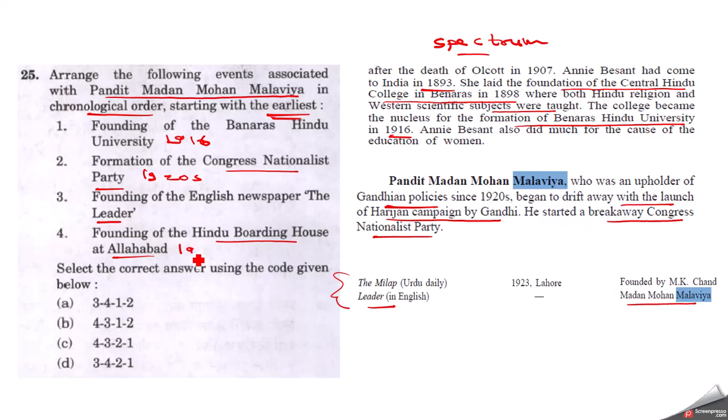But it was done in 1903 for the outstation candidates who come from poor and humble backgrounds so that they get the opportunity to study. So this Hindu Boarding House at Allahabad was founded in 1903 and the English newspaper The Leader was first published in 1909. So 4, 3, 1, 2, B is the correct answer here.